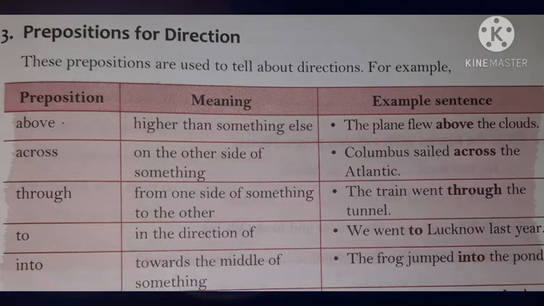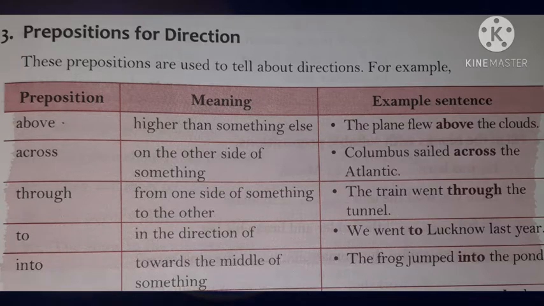Prepositions for direction. These prepositions are used to tell about directions. For example, above. It means higher than something else. The plane flew above the clouds. Across. It means on the other side of something. Example, Columbus sailed across the Atlantic. Through. From one side of something to the other. Example, the train went through the tunnel.